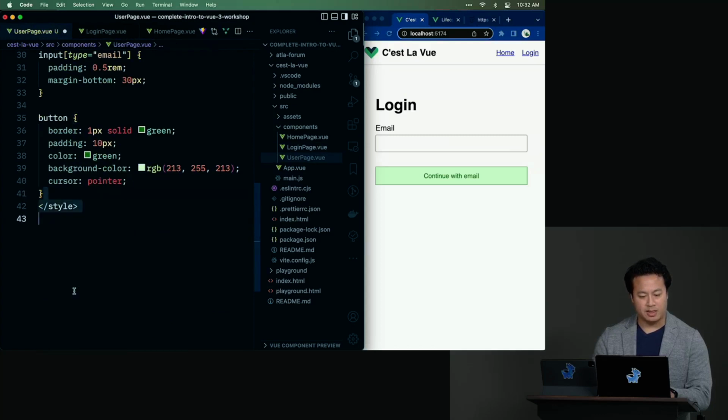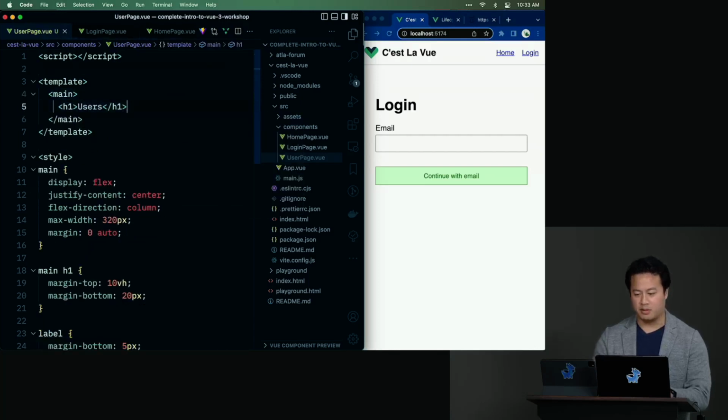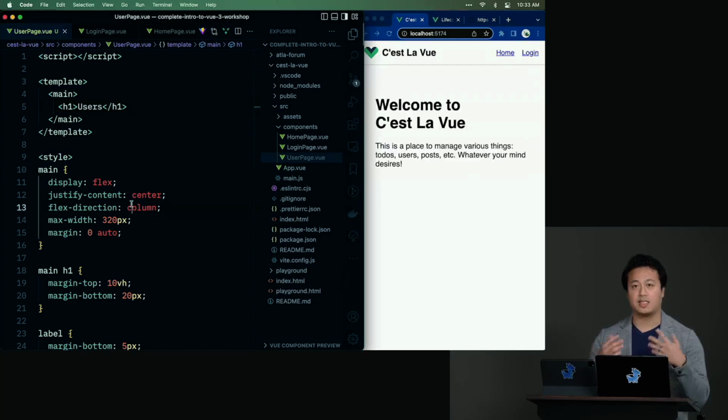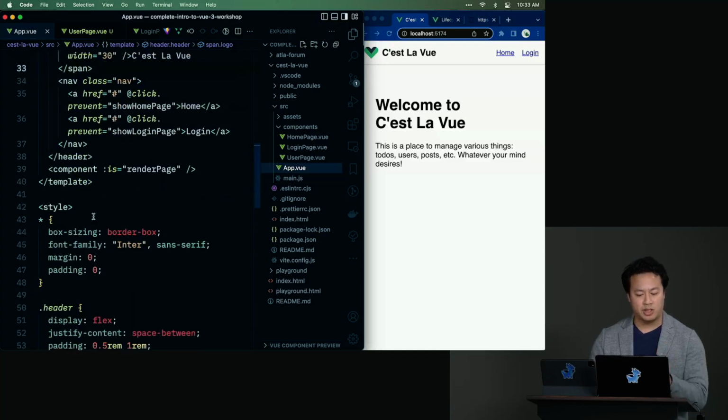And I'm going to leave these styles, because it'll be a great discussion point for later. And for now, we'll just call this users. We'll delete this stuff, and we'll just save. So now, if we go back, we're on the home page. We won't be able to see this yet. Why? Because we need to update our app.view so that we actually show that page.